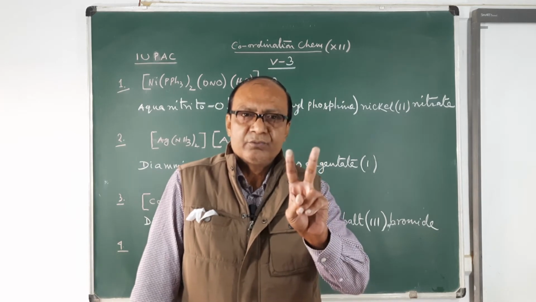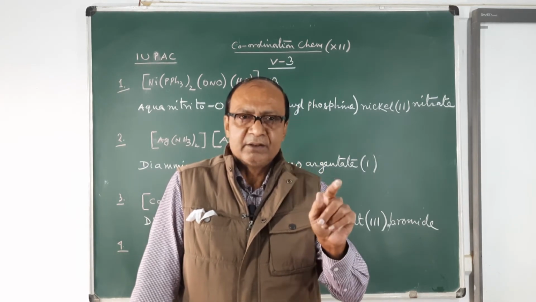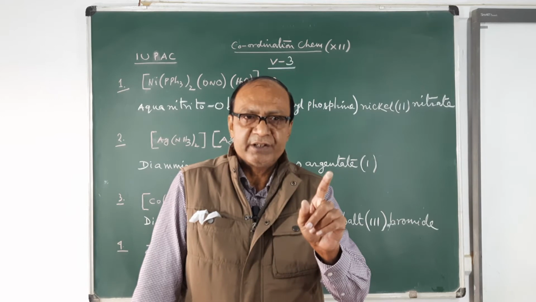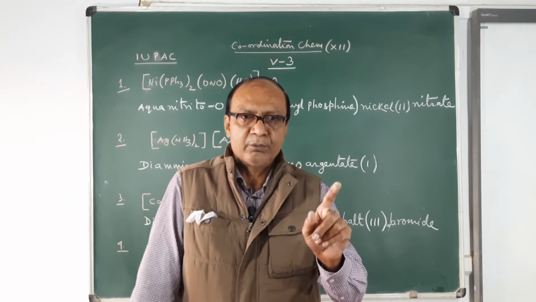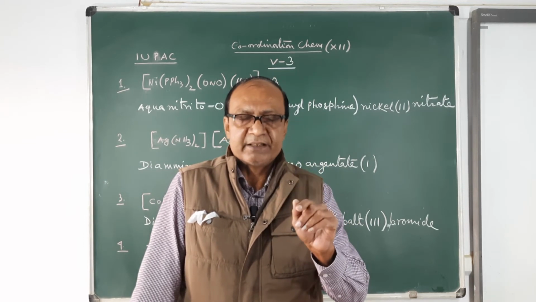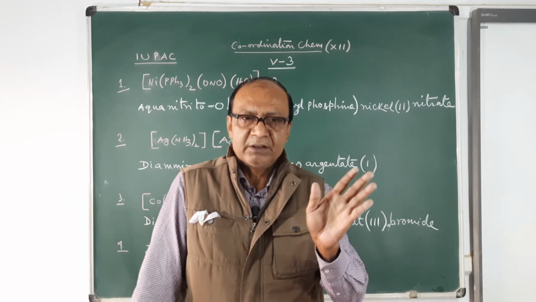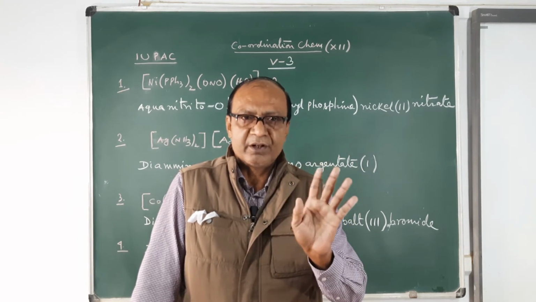Two things should be kept in mind. One is the oxidation state at which you are forming the formula, and another is the coordination number. As I have told you, all 3D metal ions form 6 coordinated complexes.